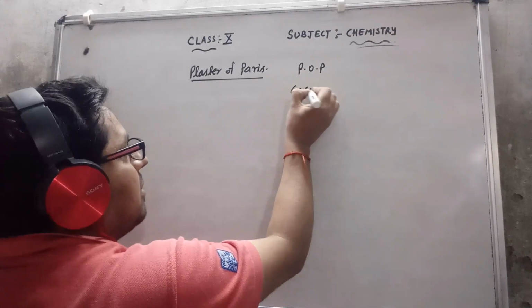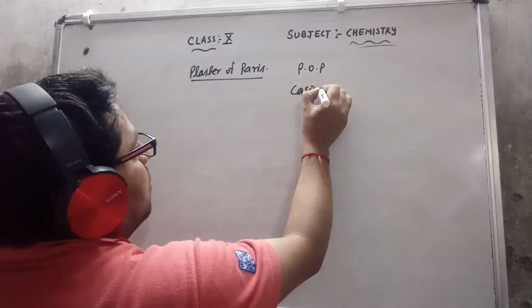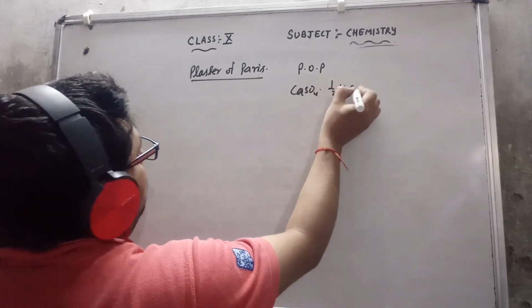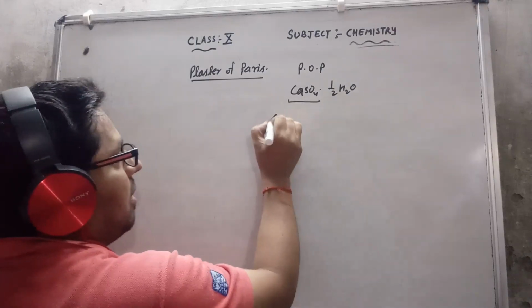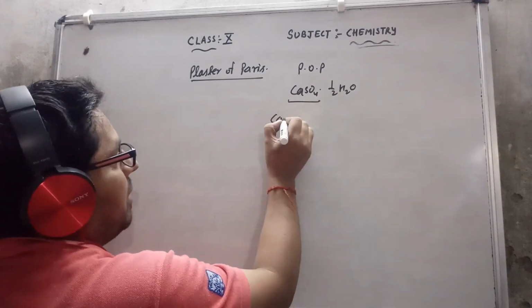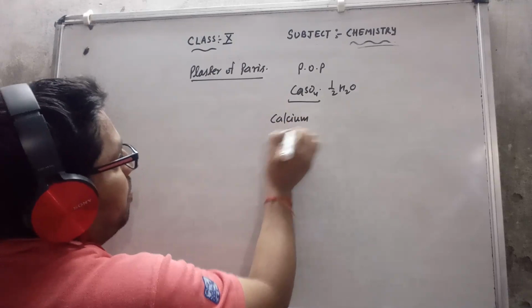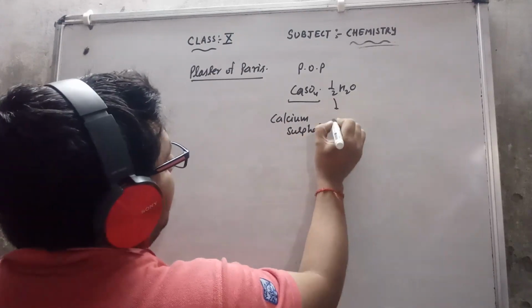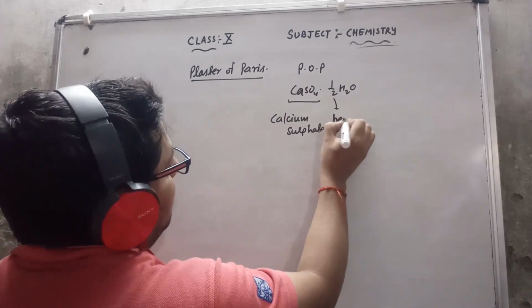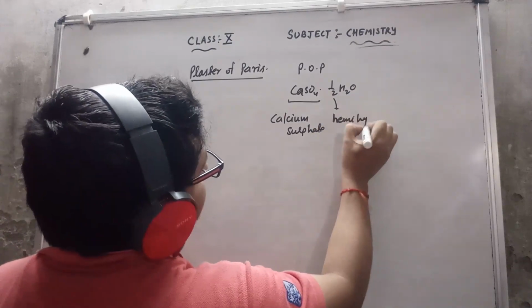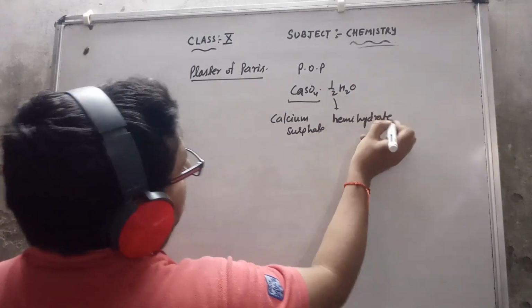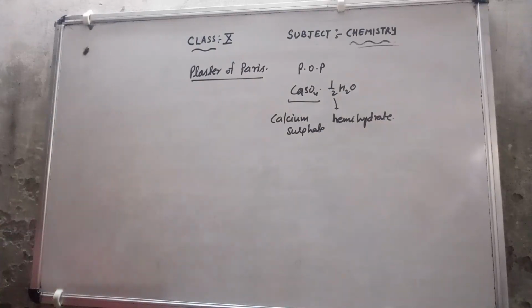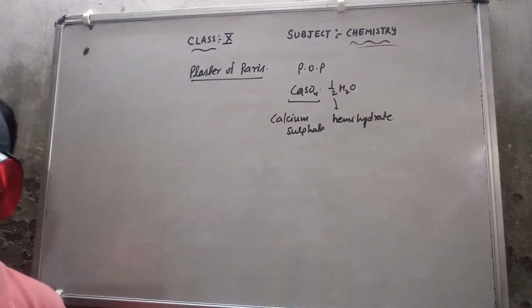The formula is CaSO4·½H2O. CaSO4 is calcium sulfate, half means hemi, and H2O means hydrate. So its chemical name is calcium sulfate hemihydrate.